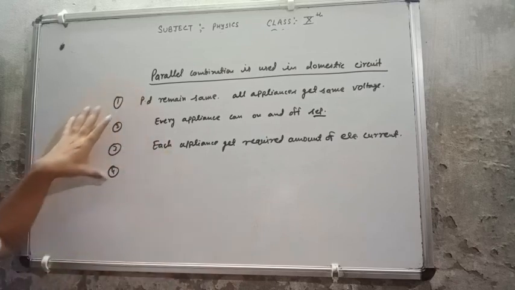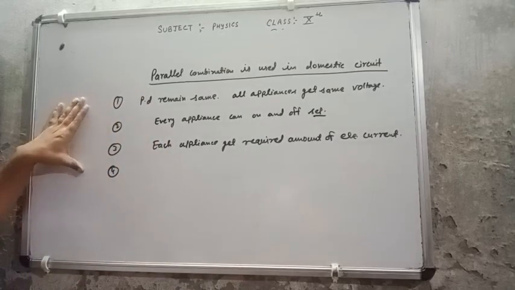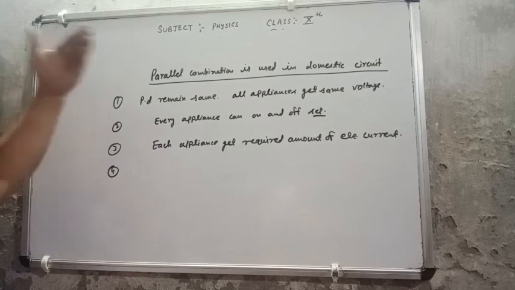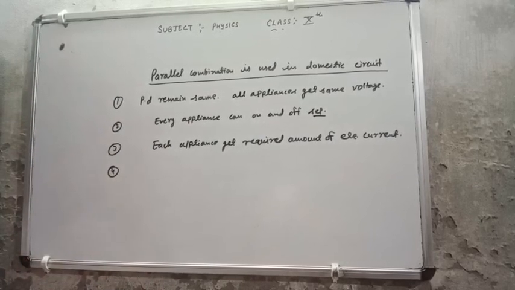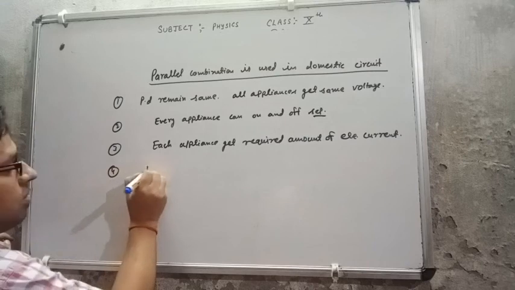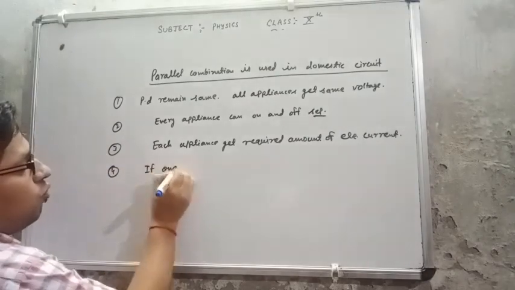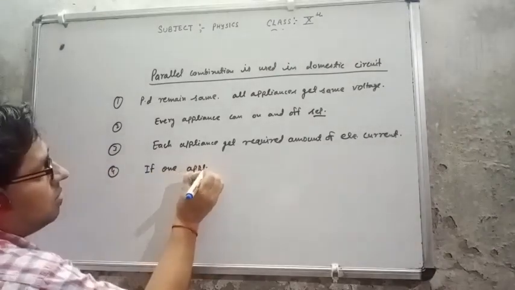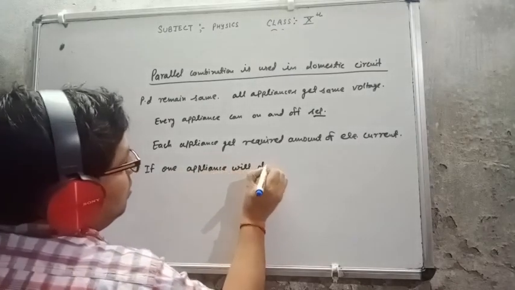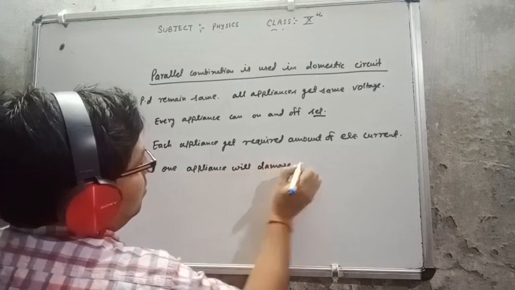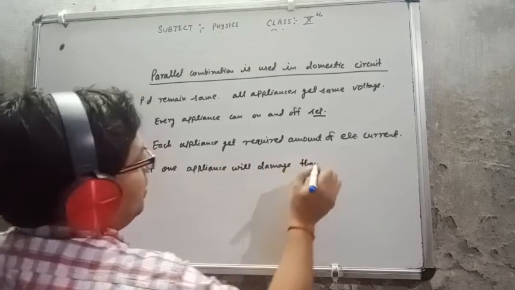So those are the advantages of the parallel combination over series combination. That is why we are using it. The next one is, if in a parallel combination one appliance will be damaged, then the others can work properly.